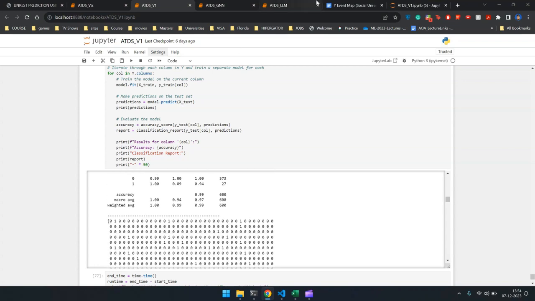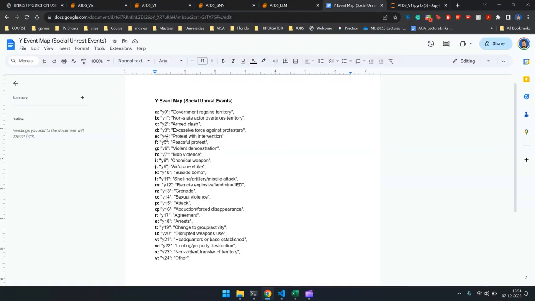Now, if you compare that with our event map, Y4 stands for protest with intervention and Y5 stands for peaceful protests. So these are a lot more common than the remaining events that I mentioned here.